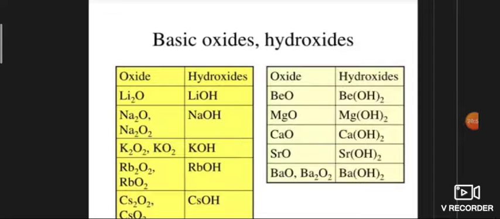The order of basic character of the hydroxides is: lithium hydroxide has the least basicity, then sodium hydroxide, then potassium hydroxide, then rubidium hydroxide, then cesium hydroxide. Cesium hydroxide has more basicity than lithium hydroxide. So down the group, the hydroxide basicity increases.